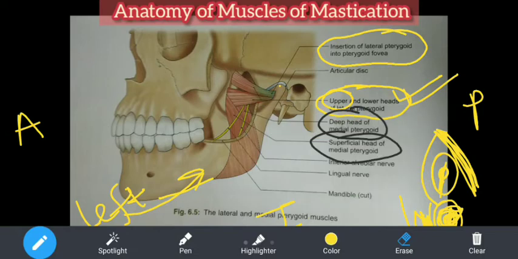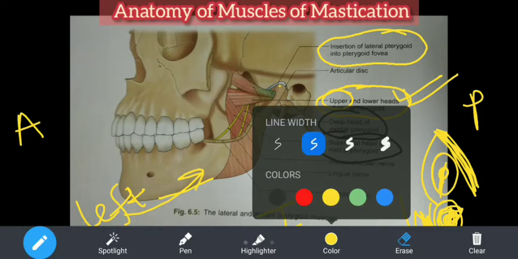So, the lateral surface of the lateral pterygoid plate. Now, you need to understand that lateral pterygoid plate and medial pterygoid plate are all parts of the sphenoid and other skull bones. So you need to go through them in the details of the skull bones, and then only you will understand, because I will not be able to show it to you in the diagram. So it's the lateral surface of the lateral pterygoid plate. Only this much I can explain to you. Understood?